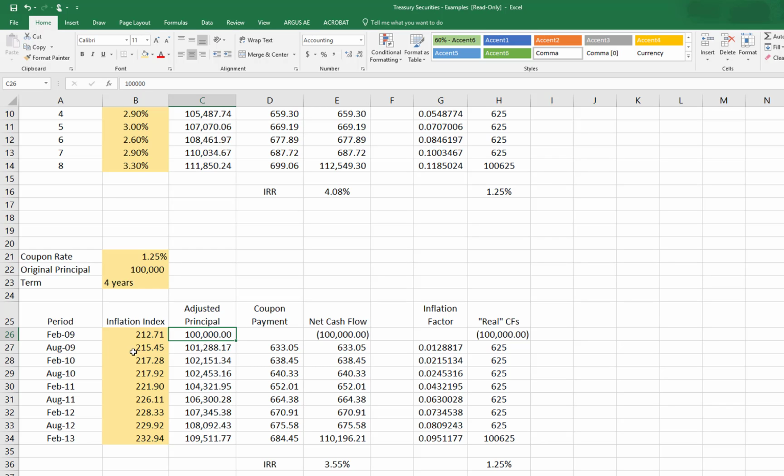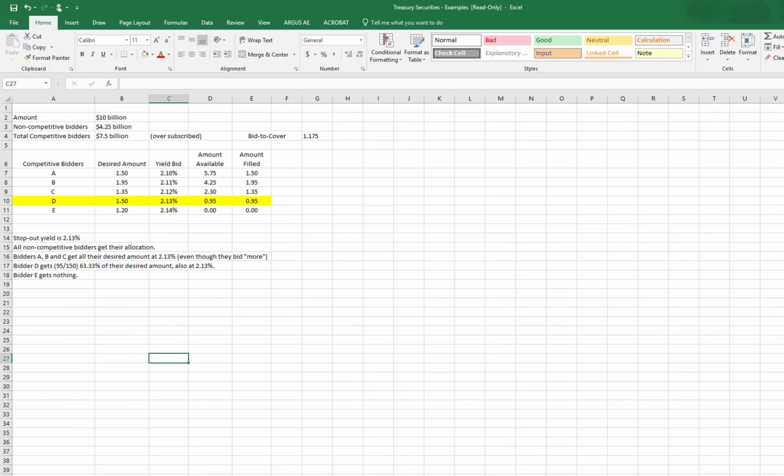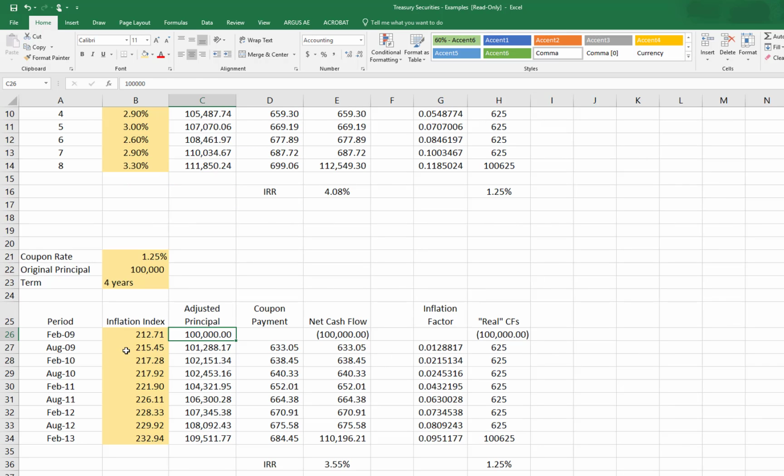So in August 2009, the inflation index was 215.45, and if I go over here to the inflation data and just double check that, August 2009, my inflation data was 215.445. If I go out, yeah, I can see that is indeed the case. So this is keeping all that information, and we're doing the calculations on a much more precise basis.